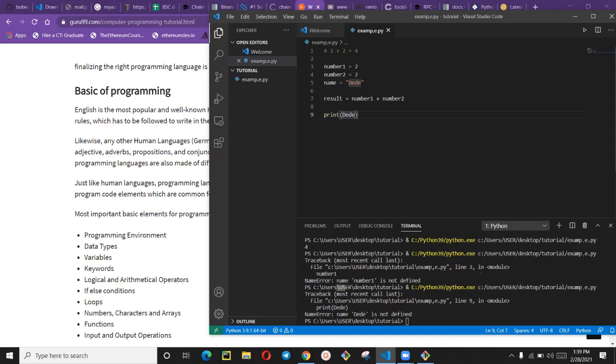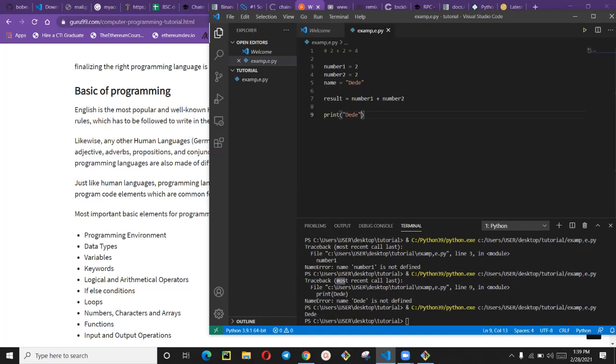But if you put this quote here, let's now print it. Can you see now it prints dede? You see, something is happening here. If you are writing a program and you print this dede and you are not referring to this name, it's actually printing something different for you. This is another meaning, and this is not what is printing for you. So this can be a very costly mistake if you made this kind of error in your program.